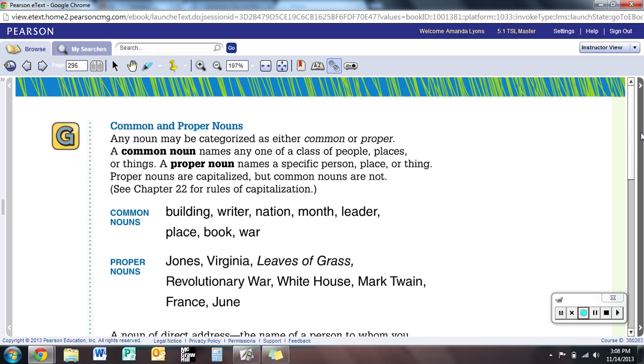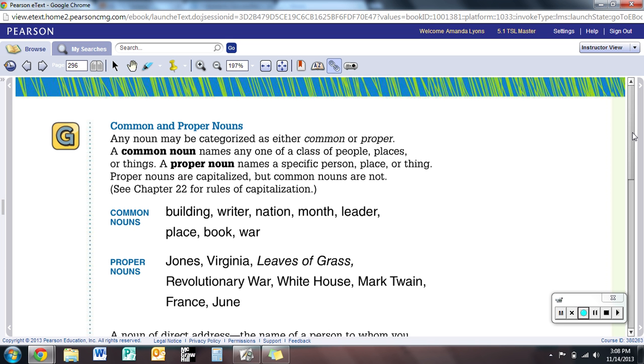And then last but not least, just another review over the difference between common and proper nouns. Again, this is something I know you've known since grade school, but it never hurts to review and to reiterate what you know. So another thing we can do, put them in categories as common or proper nouns. And a common noun names any one of a class of people, places, or things. There's nothing special about them, and even more so, nothing specific.